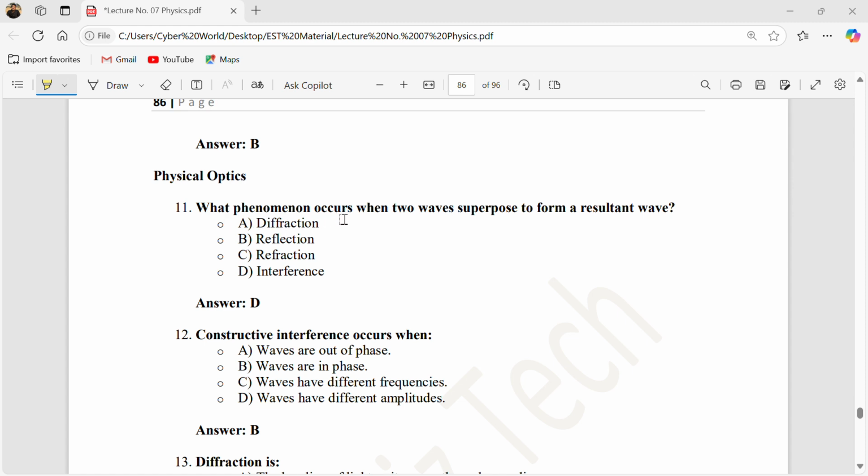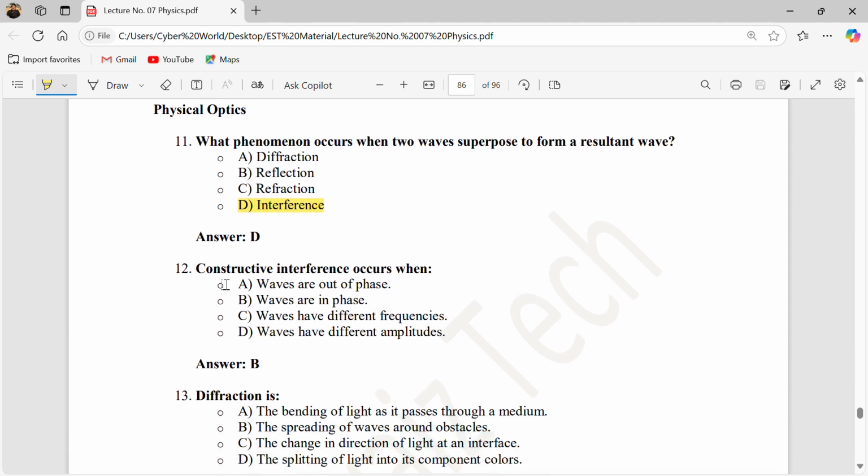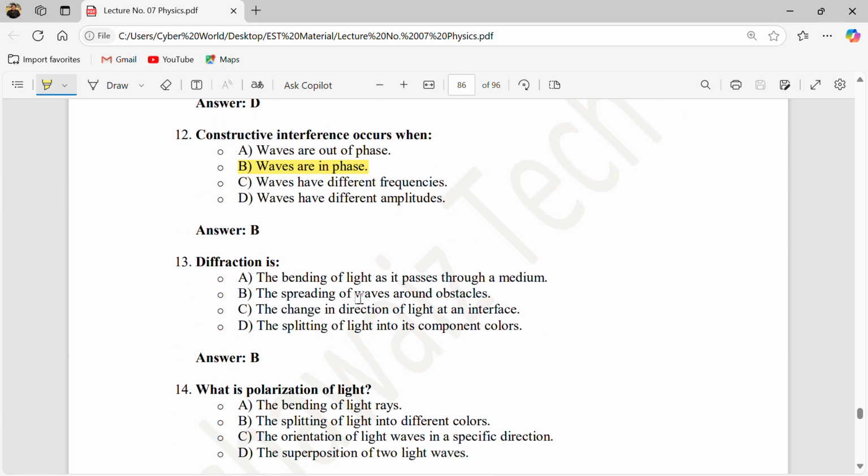What phenomenon occurs when two waves superimpose to form a resultant wave? We know that this is a phenomenon of interference. So the correct answer is answer D. Constructive interference occurs when both are in phase. So the correct answer is waves are in phase.